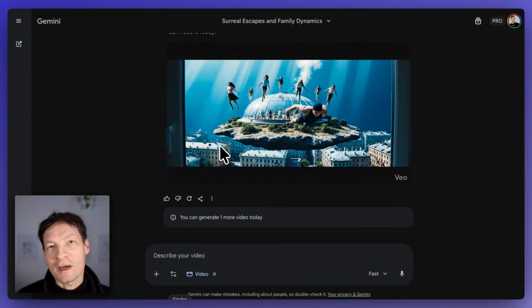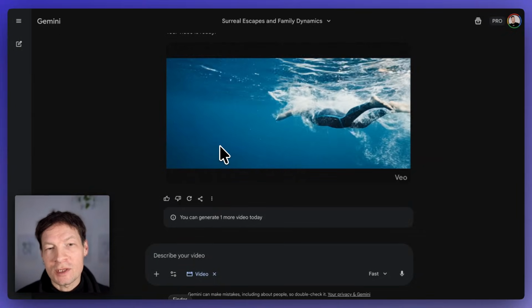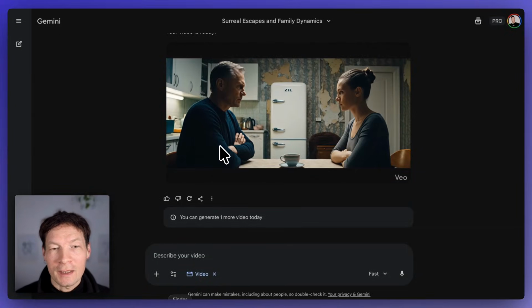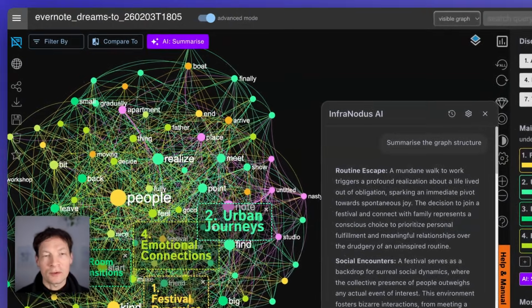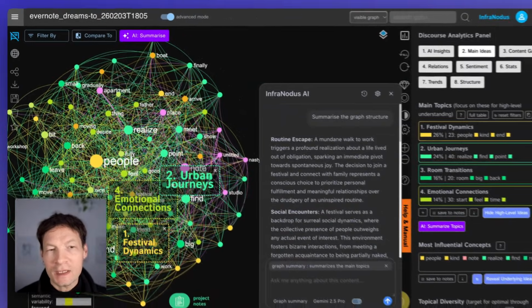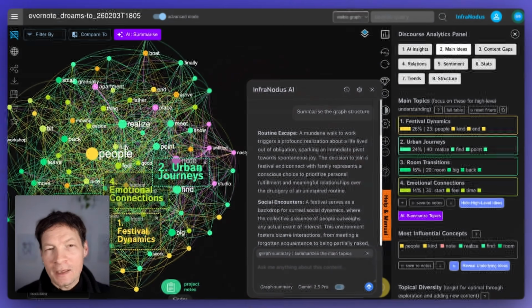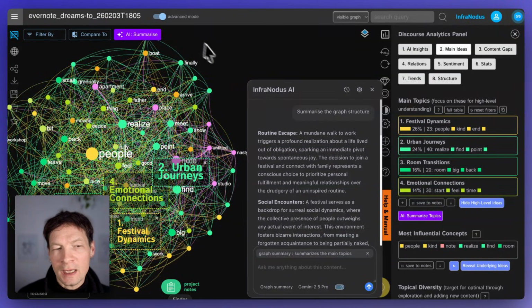so that we can generate a visualization of an amalgamation of our dreams, and that will provide us a really nice overview of what we're dreaming about, a visual overview. And I will demonstrate how you can do that with your own dreams, but you can also use your own notes or any ideas that you have. And I think it's a very good way to explore anything you're thinking about, because unlike a pure textual format, the graph allows you to see the main topics inside.